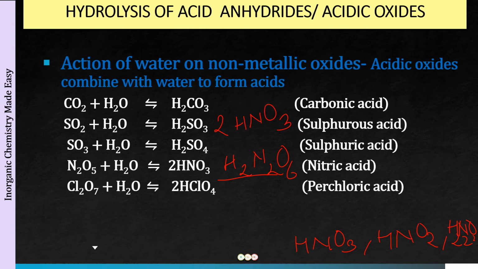Okay, now the next we have is Cl2O7 plus H2O. So again, this will be forming H2Cl2O8. So which means HClO4 two molecules. Okay, so this will be perchloric acid. So these are very easy products to remember. Okay, but let us look at some more examples.